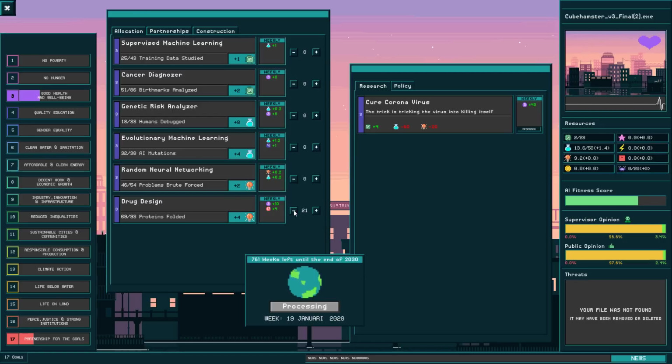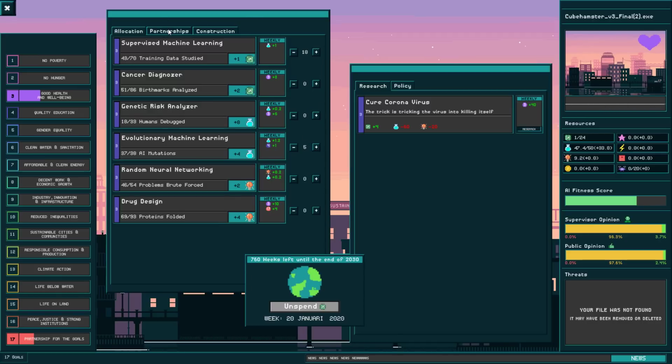I also need a bunch of science actually. I've been folding a lot of proteins, but what's a good way to get science now? Well, obviously 6 points in this. And we can also just go back to the good old supervised machine learning. So we meet that target. What do I find more important? Actually, 1 more point in that, so I get the next target. I get a little bit more processing power. It's always good.